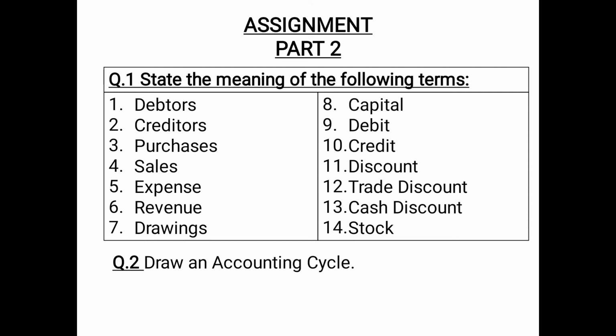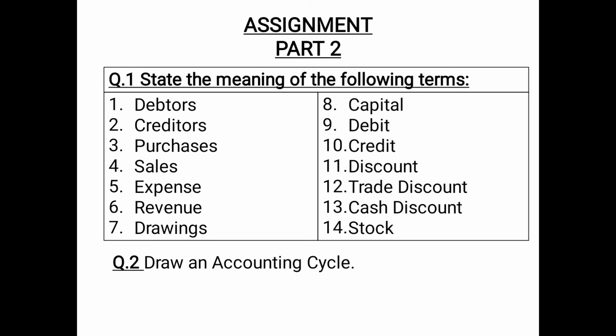Then eighth point is capital. Capital is the amount invested by the proprietor or owner in the business. It is also known as owner's equity or net worth or net assets, and the formula is capital is equal to assets minus liabilities. Then the next point is debit. While preparing a ledger account, debit entries are shown on the left hand side. Personal account, we debit the receiver. Real account, debit what comes in, and nominal account, we debit the expenses.